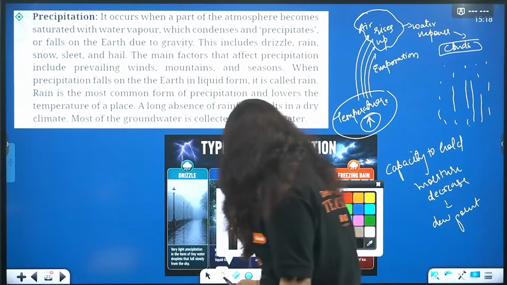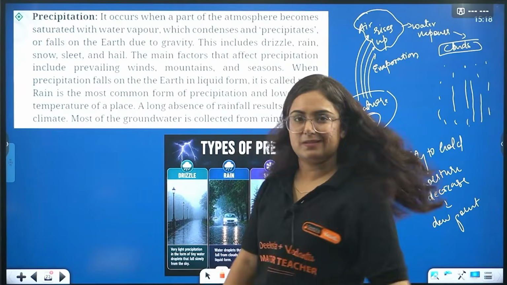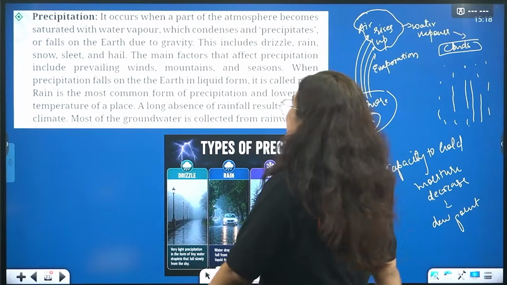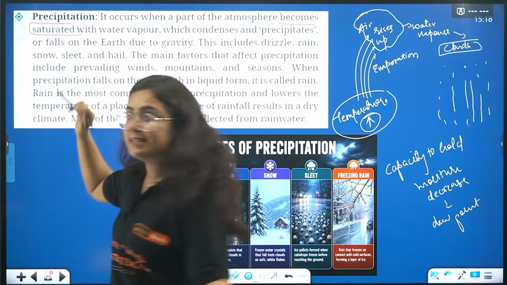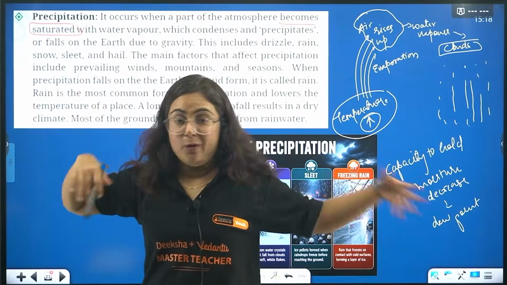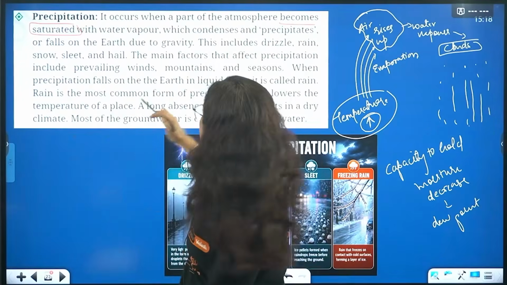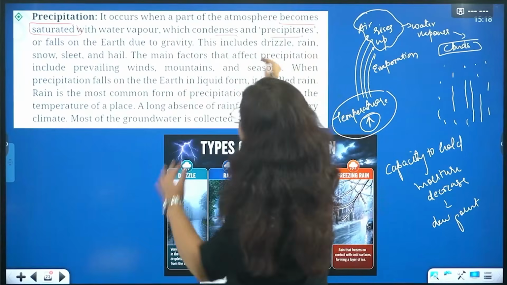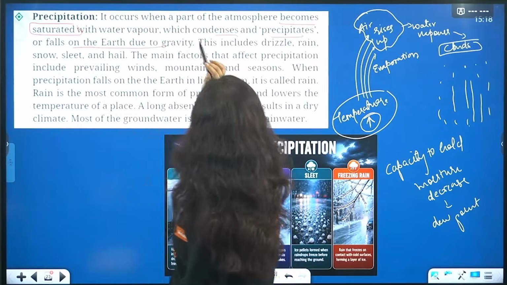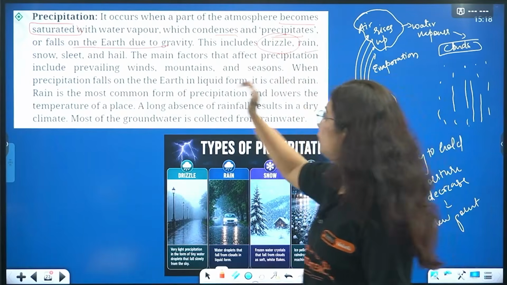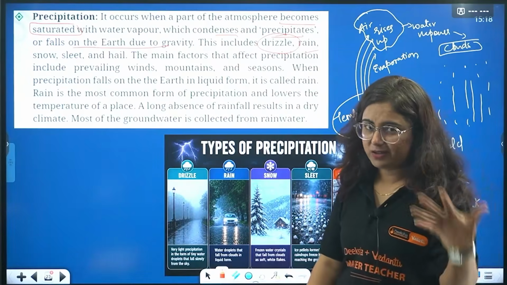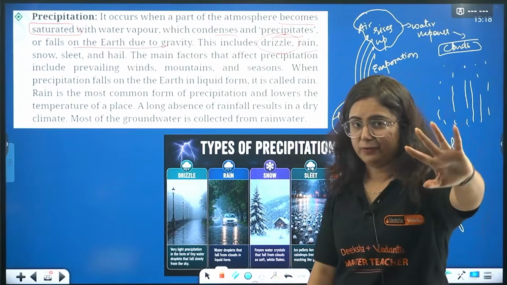So now what is precipitation? I hope that's easy, but I am still explaining it in detail. It occurs when a part of the atmosphere becomes saturated. Saturated means that dew point when no more water vapor can be added, which condenses and precipitates, or falls on the earth due to gravity. It includes drizzling, rainfall, snow, sleet and hail. We will see the difference between all of these.